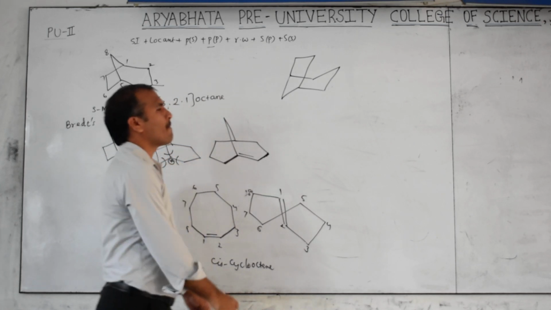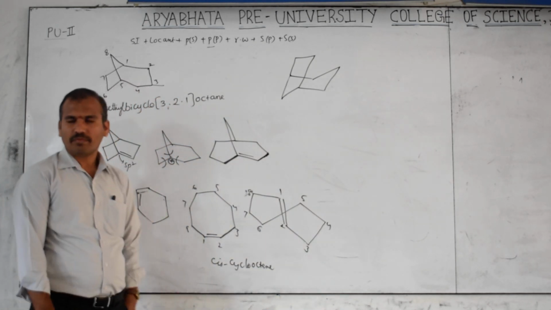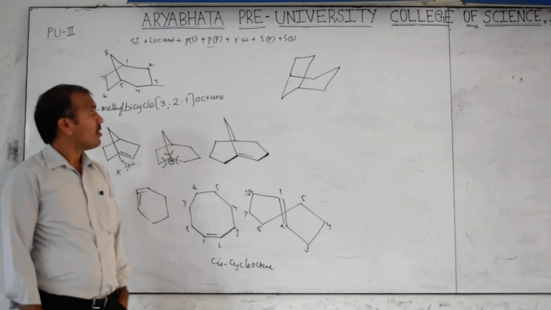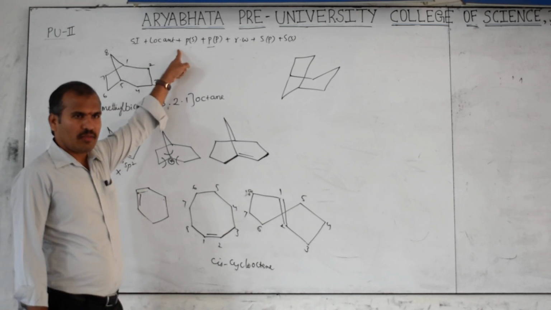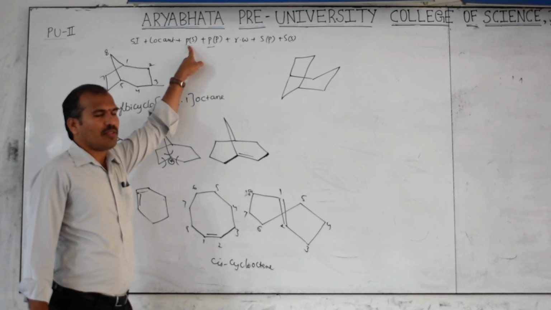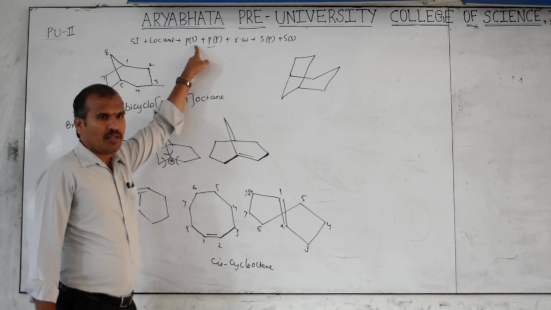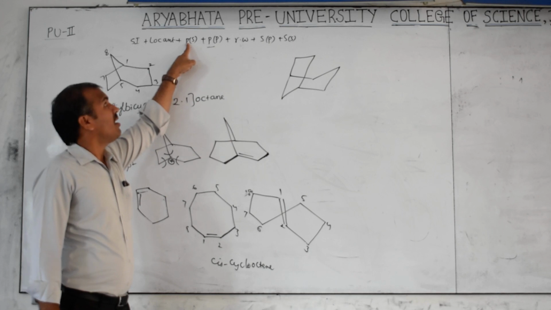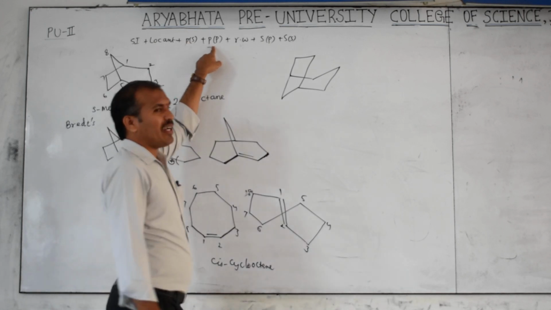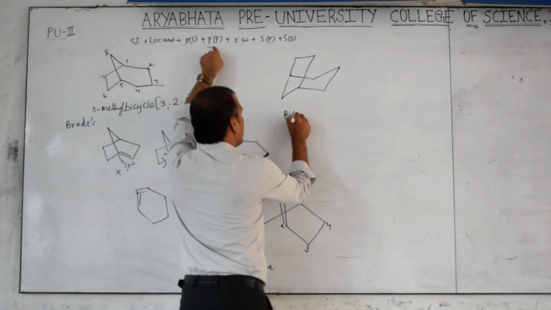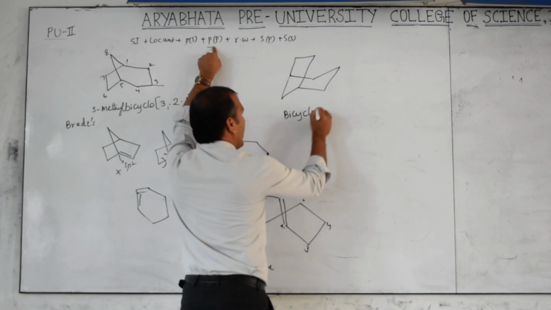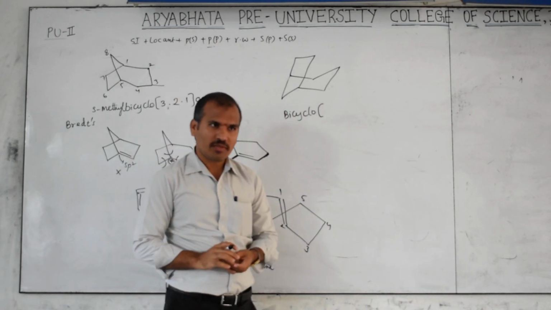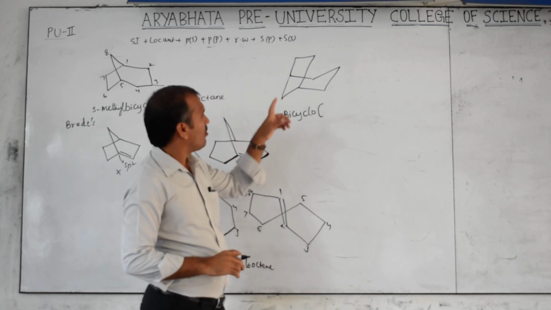Tell its name. Come on. Are any locants or substituents there? No. Any secondary prefix there? Now bicyclo, we can write here bicyclo X Y Z. Tell X number, how much? 3. It means which one?